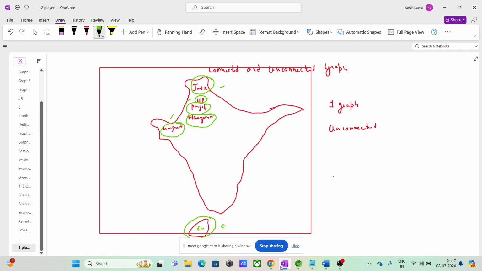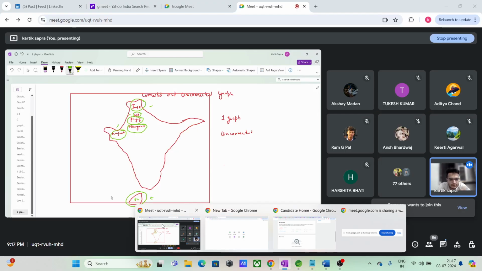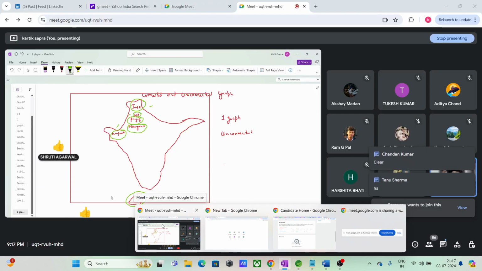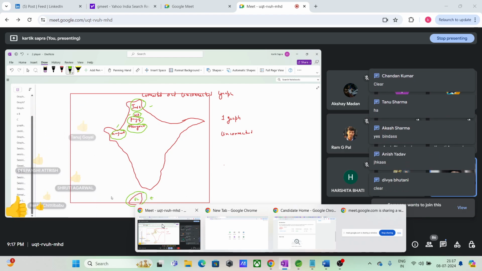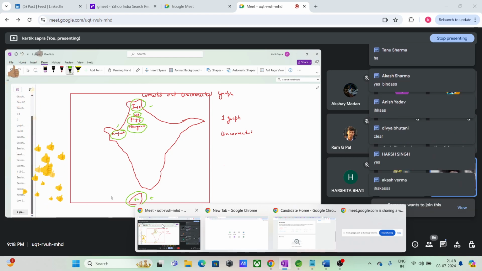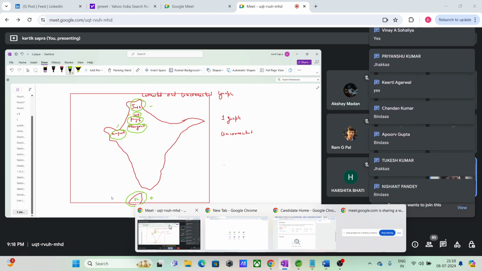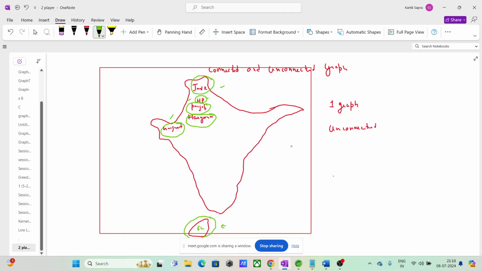Clear है guys अच्छे से? Is it clear to everyone? Jhakas bindas. Write it in the chat please. Everyone, come on, come on. यार झकास बिंदास लिख दिया करो चैट. मुझे पसंद है ये वर्ड सुनना. I like this word to be written, right? Okay, cool.